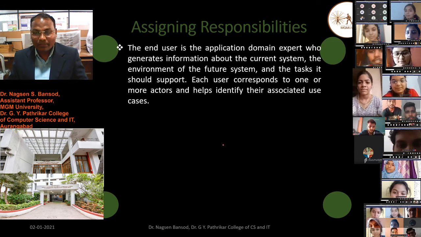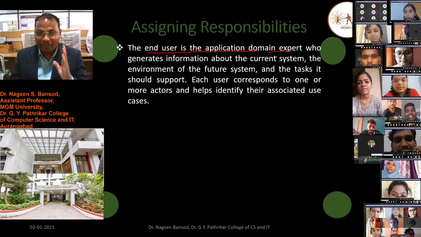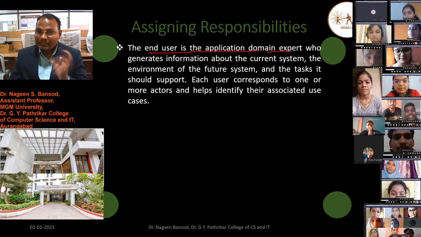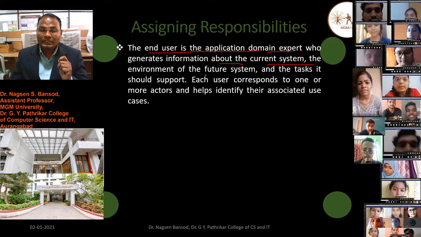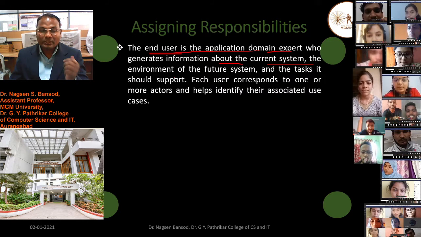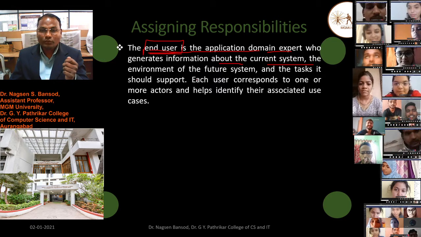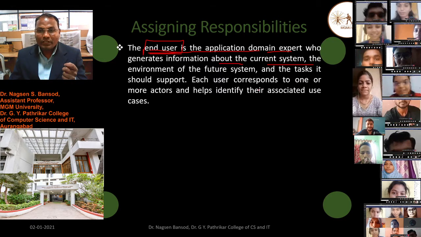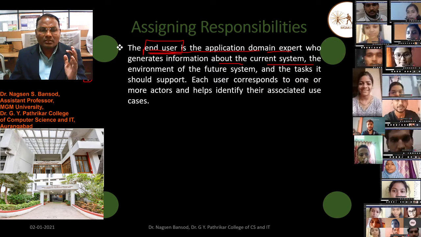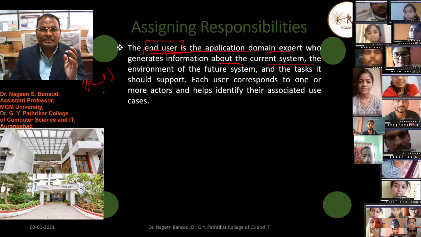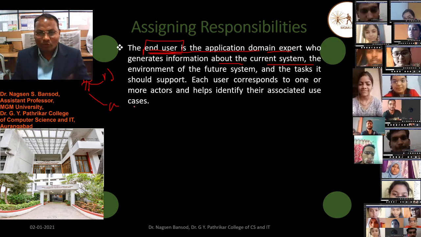We have to keep this in mind, because the end user generates the information about the current system, and the environment of the future system is well known to the end user, the user of the software. Each user corresponds to one or more actors. Sometimes one user may act as a dispatcher as well as a field officer, like this. Two roles may be assigned to one person.